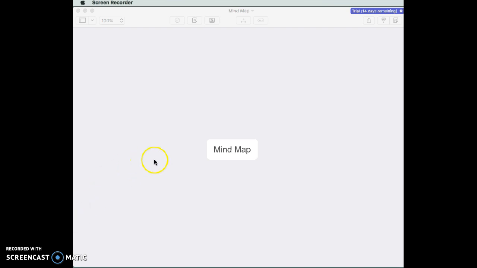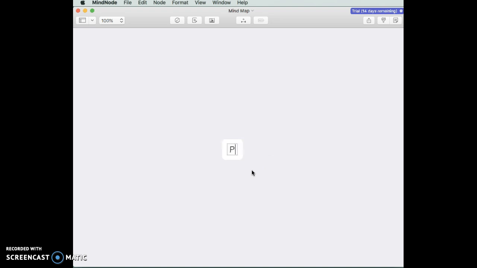In this app, you will first see mind map in this little area that they call a node. And to edit the words mind map, you just double click. And you have to edit this because you want this to say whatever it is that you're working on. So today I'm going to write podcast because that's what we're doing as a class. And now that I have that typed in, I'm just going to click off of it and it is set.